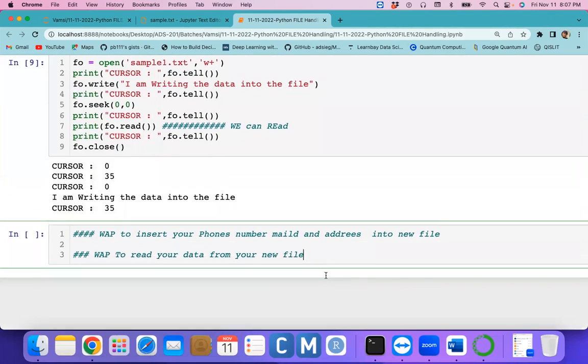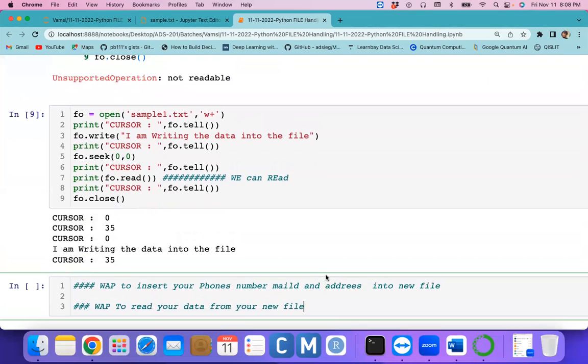Do you also apply the same things when you're reading data from the Excel file or from CSV files? Of course we can do it. Everything we can do.